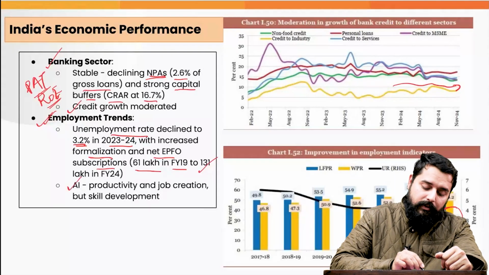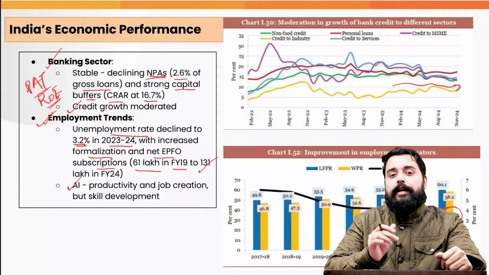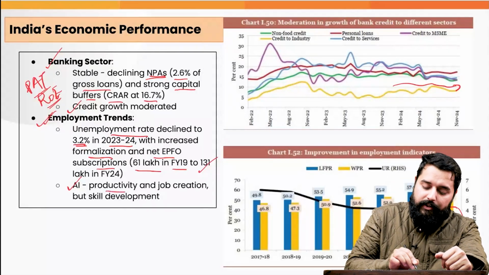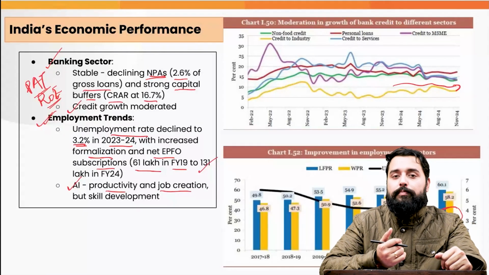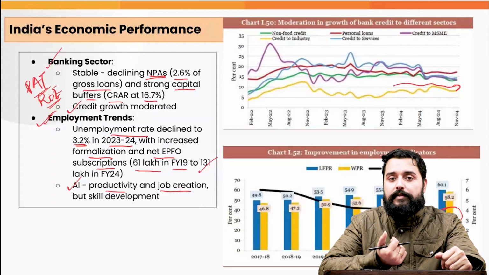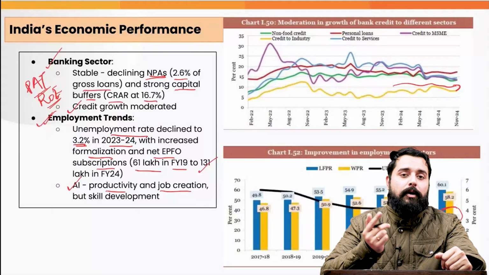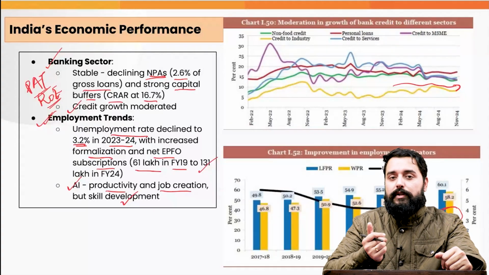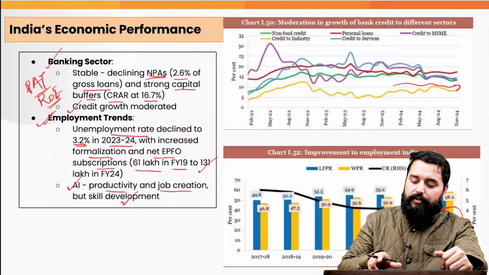At the same time, the survey says that the age of artificial intelligence is coming. It will improve the productivity, it will create further jobs, but those jobs will be high skill jobs. Therefore, we need to upskill and reskill our workforce to ensure that they do not lose their jobs, and it leads to further improvement in productivity as well as employment generation.